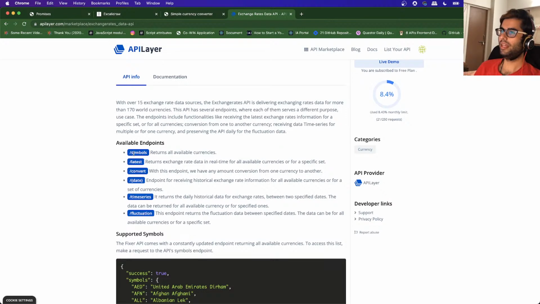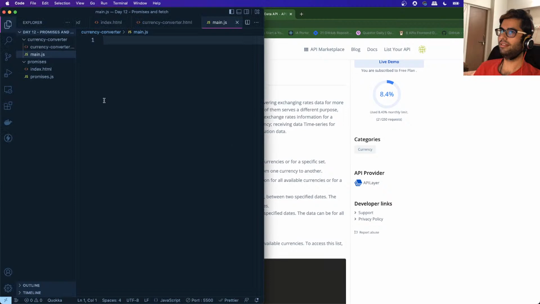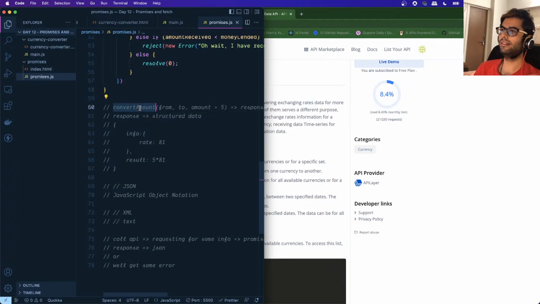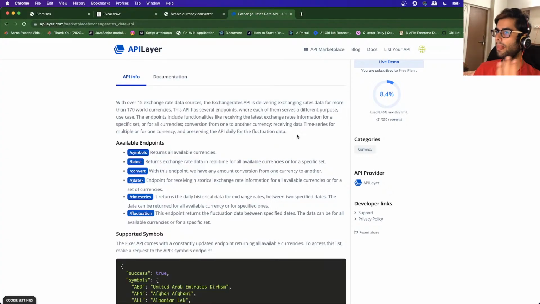We can see that we have certain endpoints available. This basically means that we have certain functions available to us, right? As I had shown you earlier, we can call any external function, and that function will accept some parameters and we'll be getting a response, an outcome. So these endpoints are basically URLs which correspond to a certain function provided by this service.